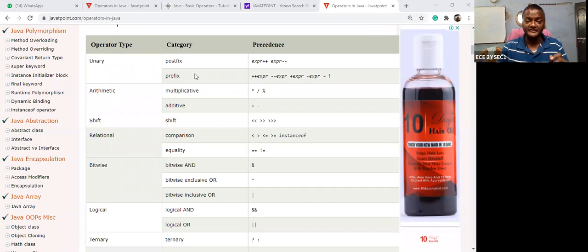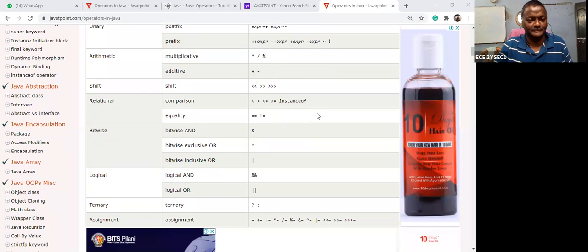But in the prefix, it is incremented first. What is the present value? 4. What is the increment? 5. So 5 is stored. So whenever you access it after that, the value is equal to 5. So that is the unary operator. Okay, so now let us take one example.